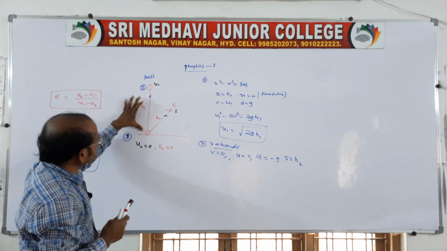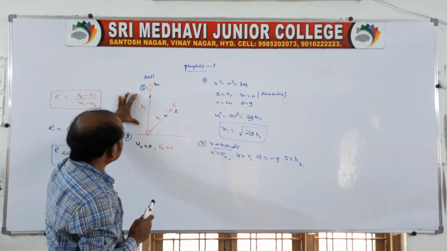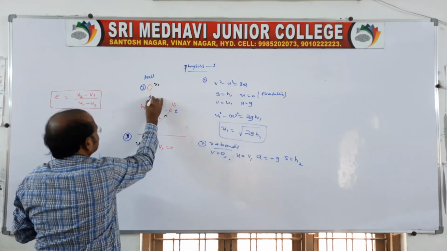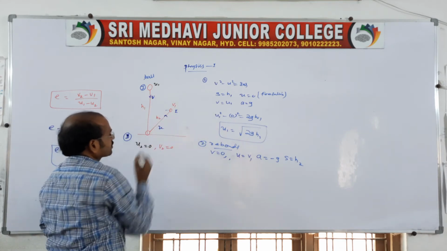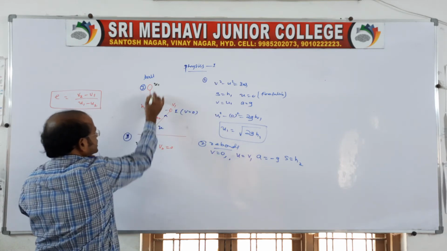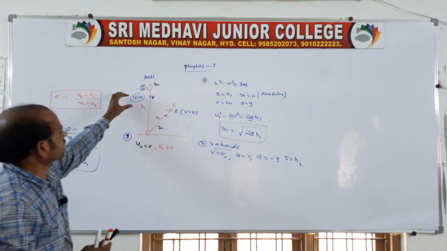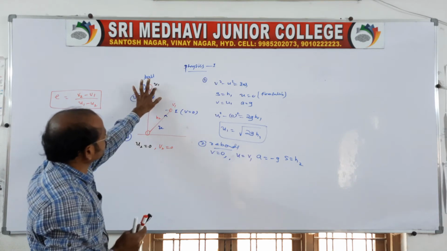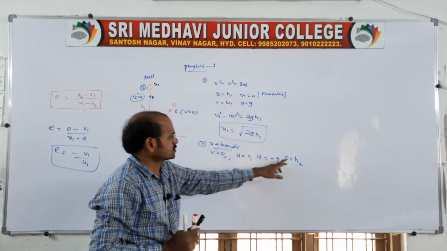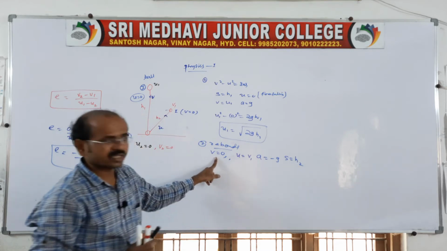See, it is falling freely from a height H. For a freely falling body, U is 0, and it is coming from height H1. It is falling with velocity V, where V is equal to U1. It rebounds with velocity U. At the maximum height, the final velocity becomes 0. You write the information like this. It is falling under gravity from height H1, and it rebounds to a height H2 against gravity, moving with speed V1.